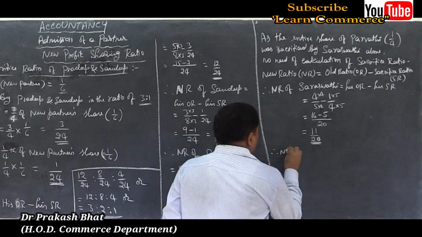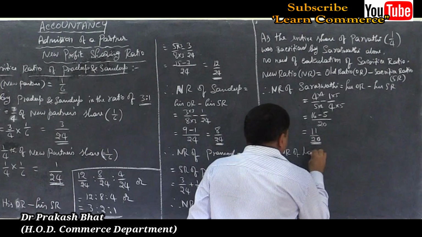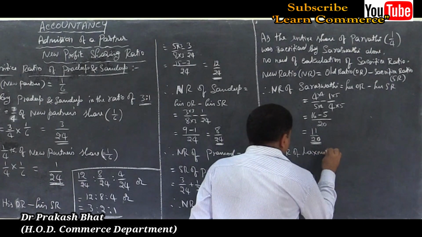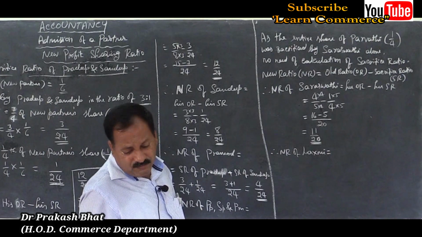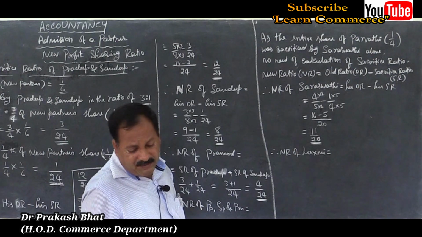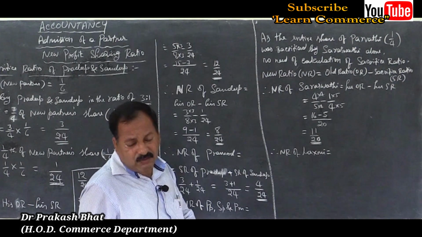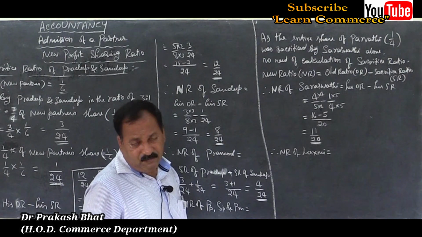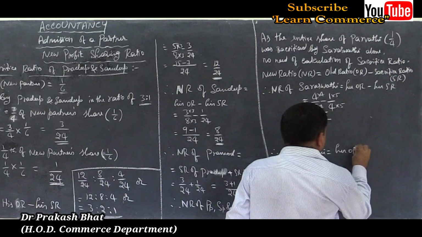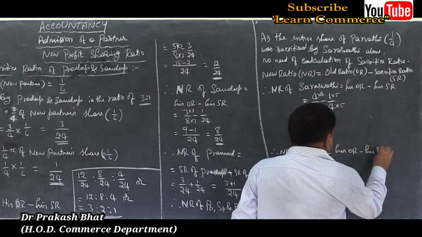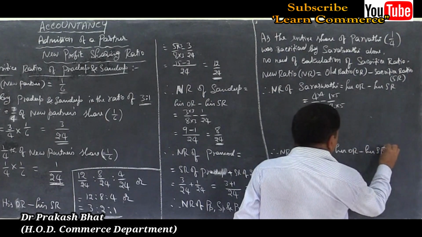Therefore, NR of Lakshmi, the new ratio of Lakshmi, is equal to how much? Sacrifice was not made by Lakshmi. 1/5, her old ratio, minus her sacrifice ratio.